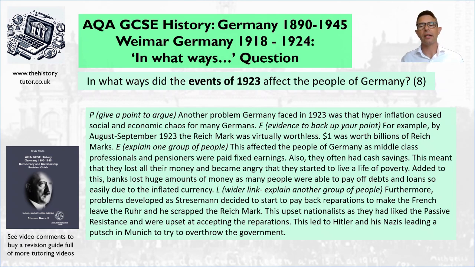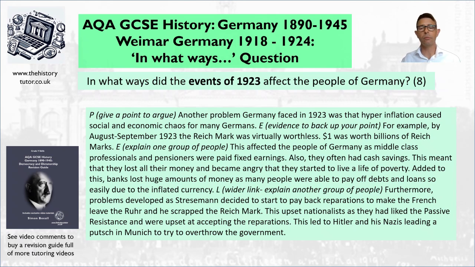So now explain the impact on one group of people. So I've gone with middle class. So this affects people of Germany as middle class professionals and pensioners were paid fixed earnings. Also, they often had cash savings. This meant they lost all their money and became very angry, and they started to live a life of poverty. Added to this, banks lost huge amounts of money as many people were able to pay off debts and loans so easily due to the inflated currency.